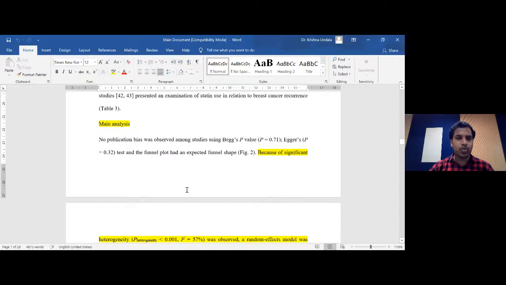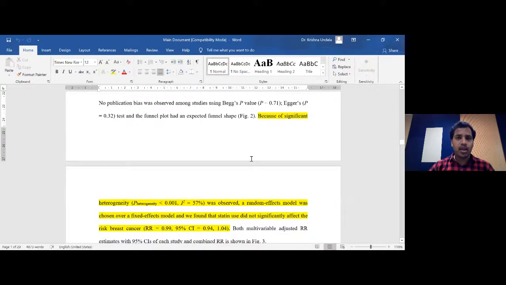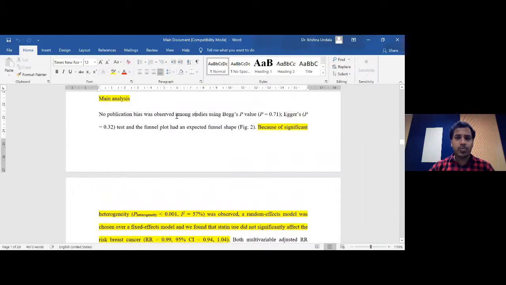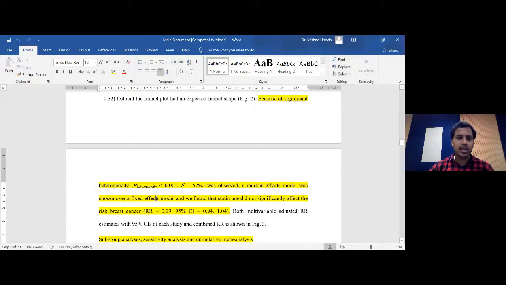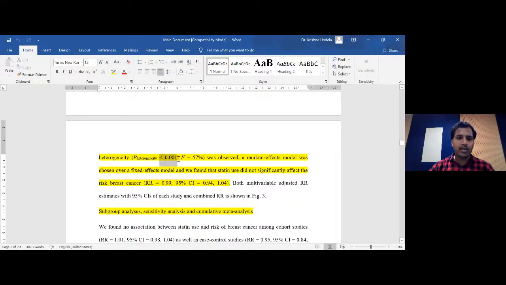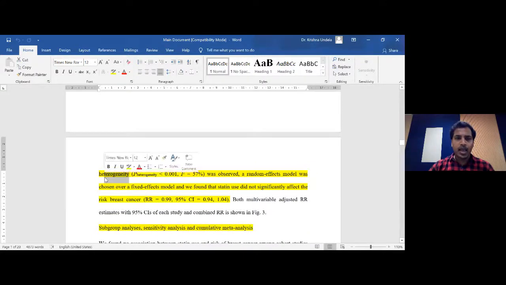We explain what we got out of all the studies after conducting the analysis, what exactly we got from all the studies. You can see we explained initially the publication bias by giving the p-values, and then we mentioned that there is significant heterogeneity. We understood this from the Cochran p-value being less than 0.001, as well as the I-square being more than 50%, that is 57%. So we got to know that there is heterogeneity, and because of that we performed the random effects model here,